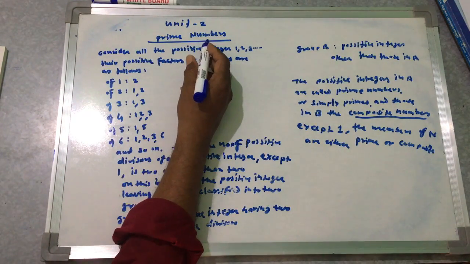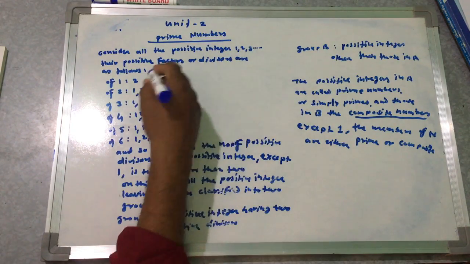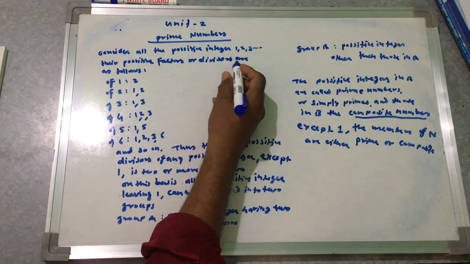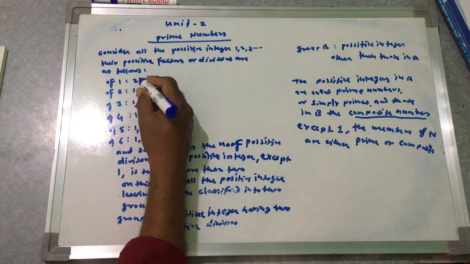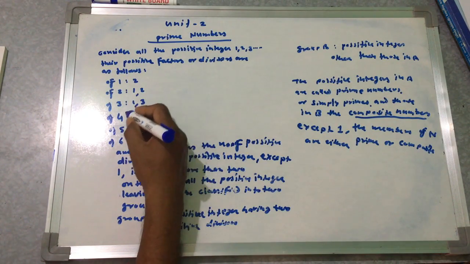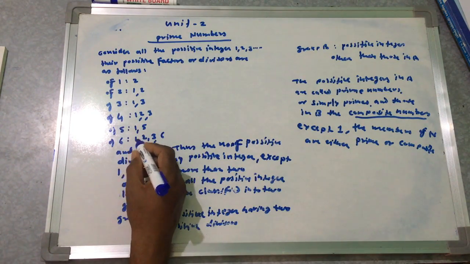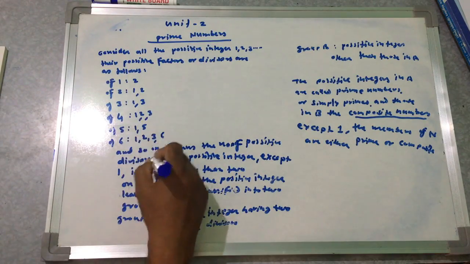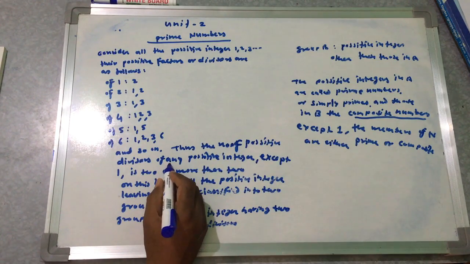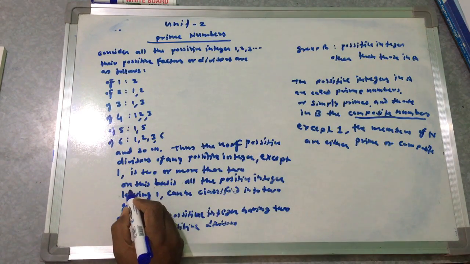Introduction to prime numbers. Consider all the positive integers 1, 2, 3, up to n. Their positive factors or divisors are: of 1, 1; of 2, 1 and 2; of 3, 1 and 3; of 4, 1, 2 and 4; of 5, 1 and 5; of 6, 1, 2, 3 and 6, and so on. In this manner, the number of positive divisors of any positive integer except 1 is 2 or more.